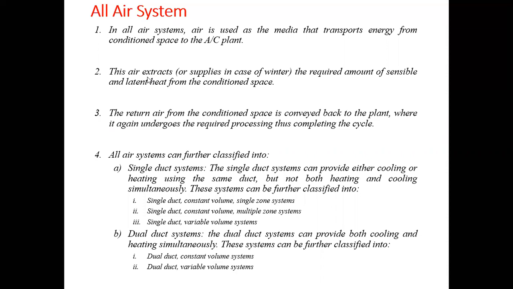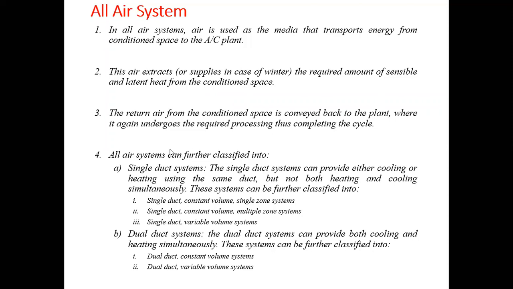Now this air will extract sensible as well as latent heat from the room in summer in order to cool the room, and in winter this air is used to supply sensible and latent heat to the room. After conditioning the space, this air will be supplied back to the air conditioning plant through a return air duct. So in all air conditioning, one can say that the air will be used in order to carry the heat energy to and from the air conditioning plant to the conditioned space that we need to condition.